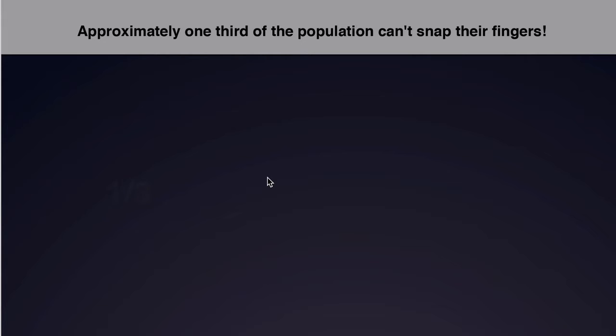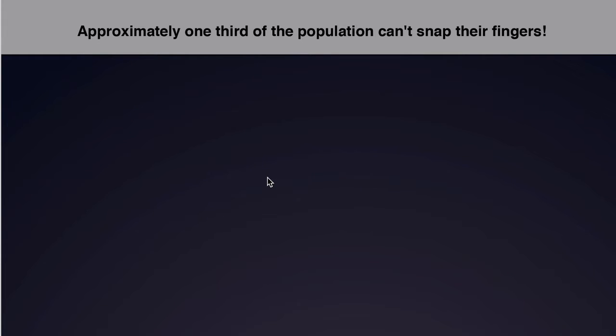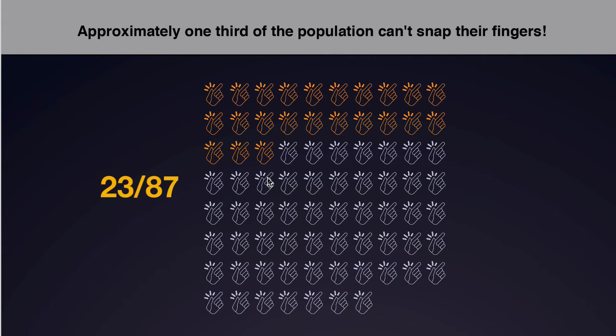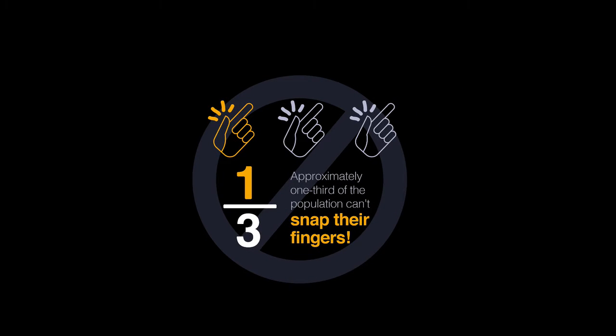I think the most interesting way, and since there's only broken into thirds, basically 1 out of 3, that's really easy to graphically show. If this was 23 out of 87, it might be a little bit more challenging to show, but since this is very simple, I thought about having 3 snapping finger icons. Let me go ahead and draw this, and then have a simple kind of phrase below it. So kind of a very simple pictorial way to show off this statistic.